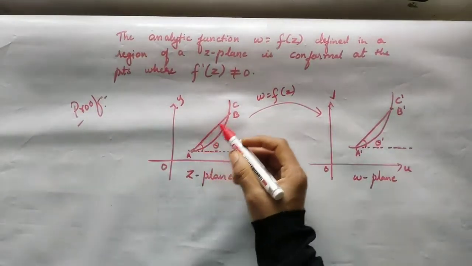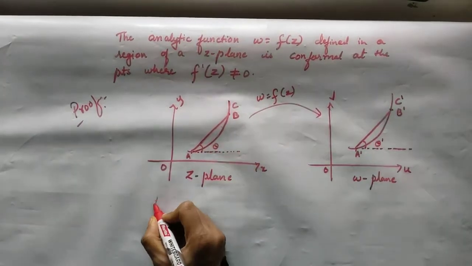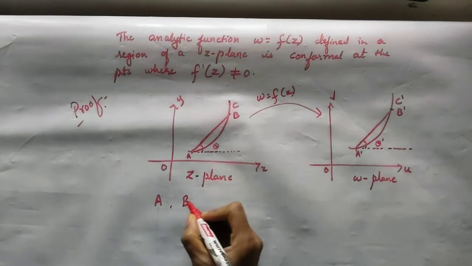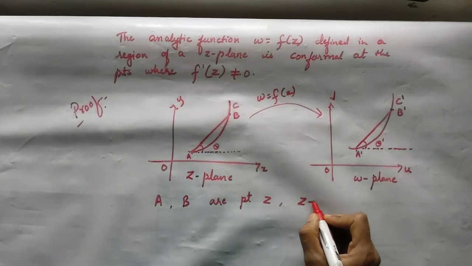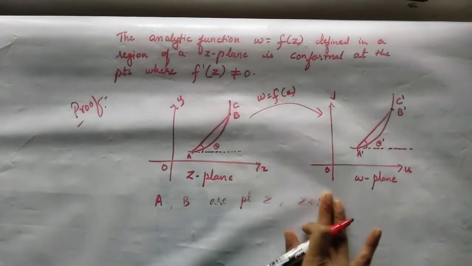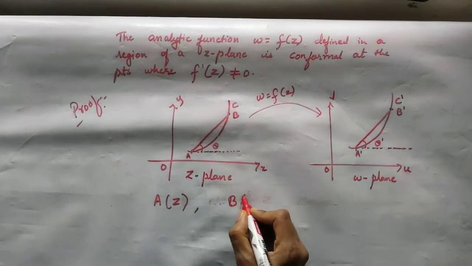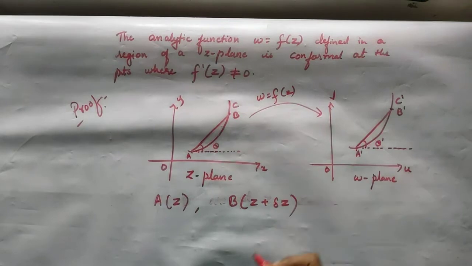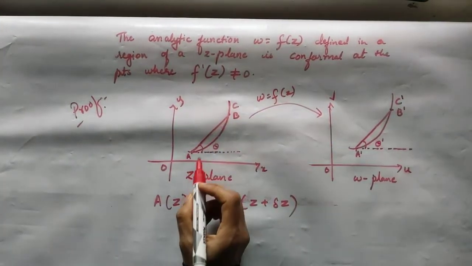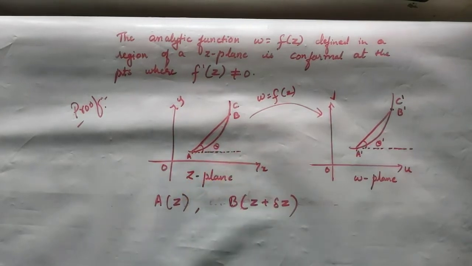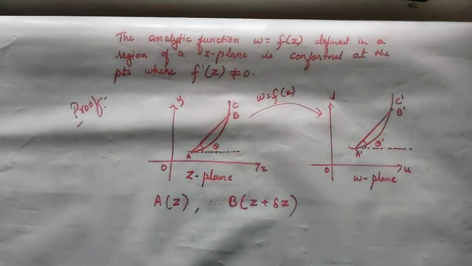Let us join the points A and B. The points A and B are represented by z and z plus delta z. So if A is represented by the point z, then B will be represented by z plus delta z. Let us join the two points A and B, and let us draw a small line parallel to the x-axis so that AB is making an angle of theta with the x-axis.